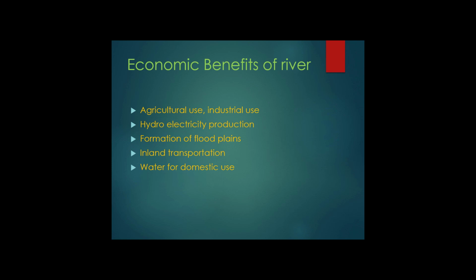Now you see what are the roles of rivers in the economy of a country. How do rivers help in boosting the economy of a country? You can find a lot of industrial bases in India are located on the sides or banks of rivers, and the rivers are useful for agriculture purposes, for providing irrigation facilities, and this is the source of hydroelectricity production.